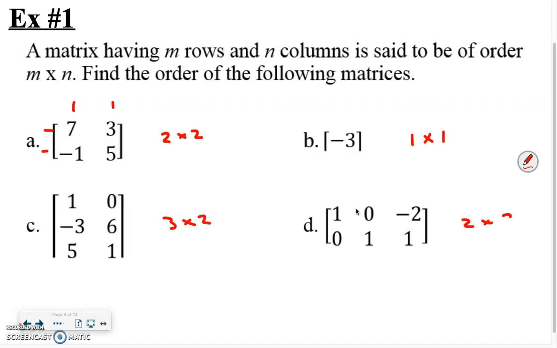2 by 3. Now, we're using the X. We understand we're not really multiplying these, correct? We're not multiplying the number of rows by the columns or anything like that. This isn't a multiplication problem. And for that reason, we don't want you to make that fatal mistake of assuming that 3 by 2 is the same as 2 by 3. They're not. They each have 6 elements. I agree with that, but they